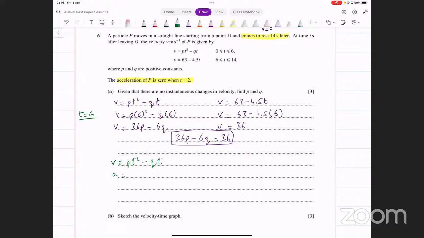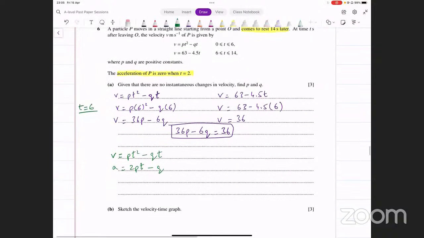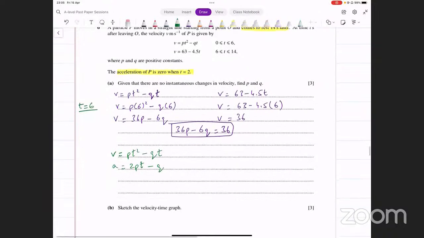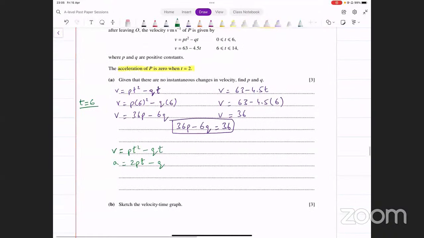You differentiate it. pt square का derivative, it's going to be 2pt minus q. That's the derivative of qt. ये आपके पास acceleration आ गई. And now what we do is we say when acceleration is 0, when time equals 2, acceleration is 0. तो a की value 0 input कर दें, time की value 2 input कर दें. What do you get from this?